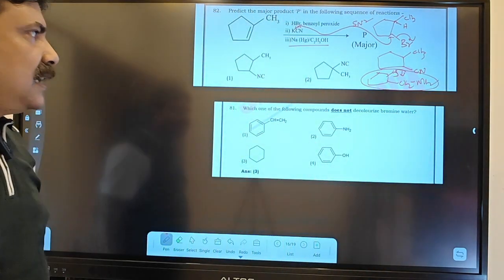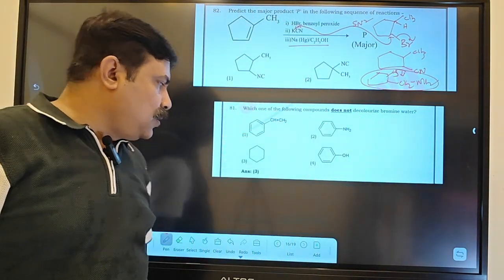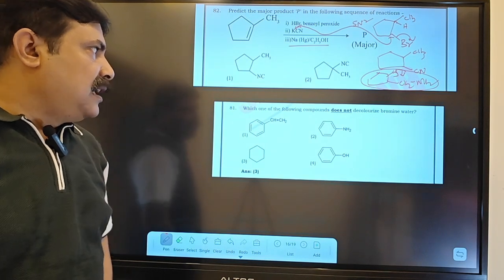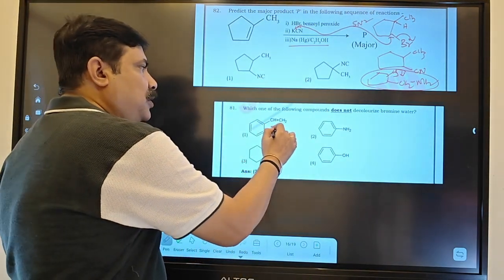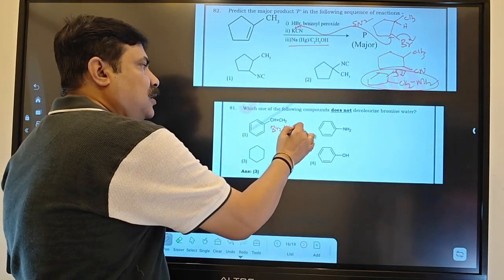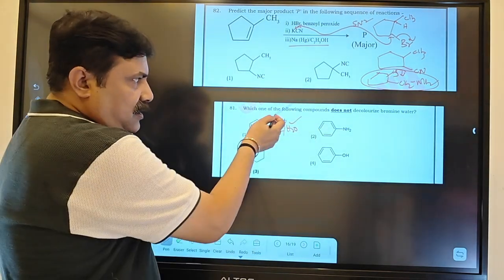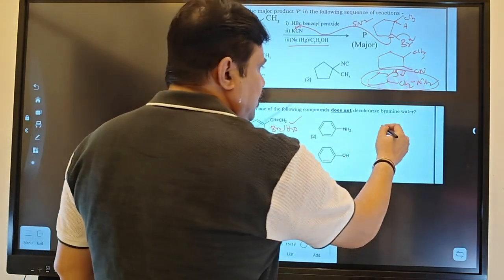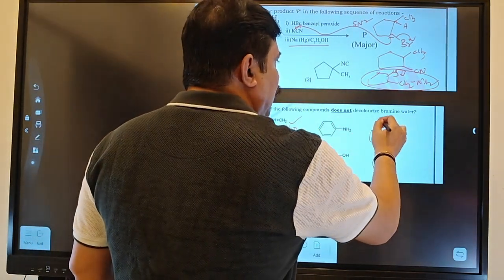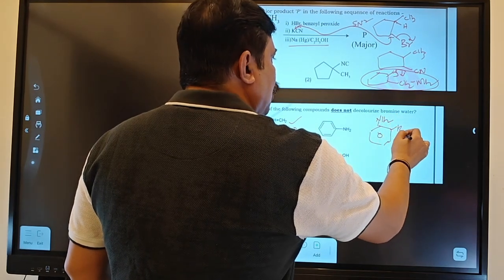Now come to this question. They are asking which of the following compounds does not decolorize bromine water. If you look at bromine water, it gives a positive test where unsaturation is there. Aniline will react with bromine, and exactly they will form 2,4,6-tribromoaniline.